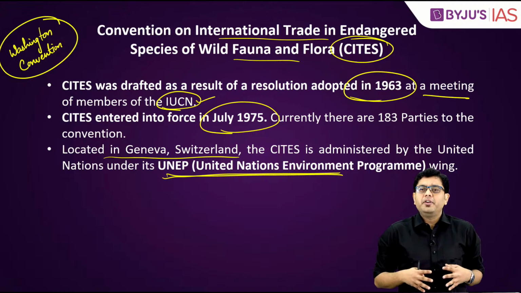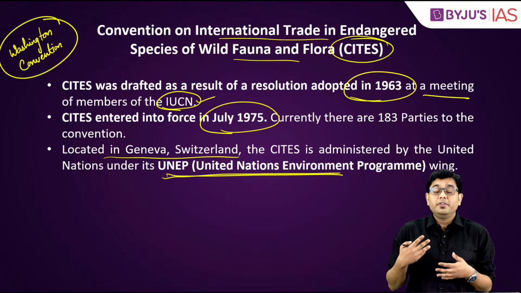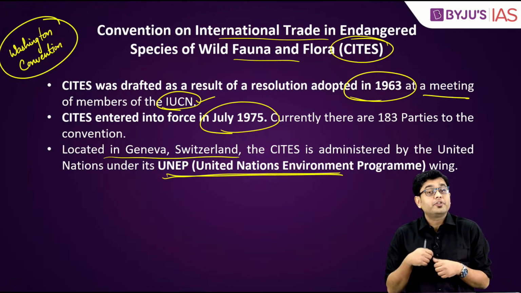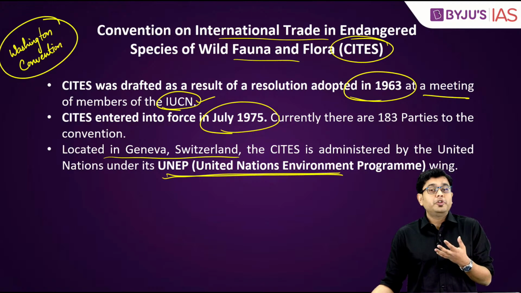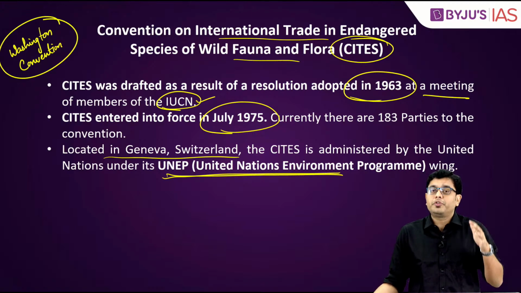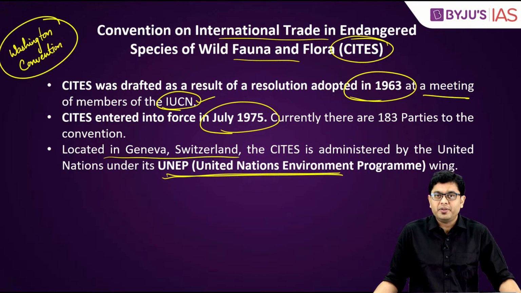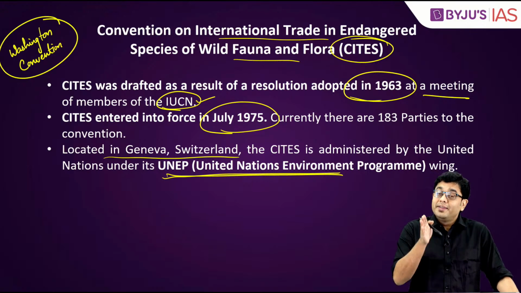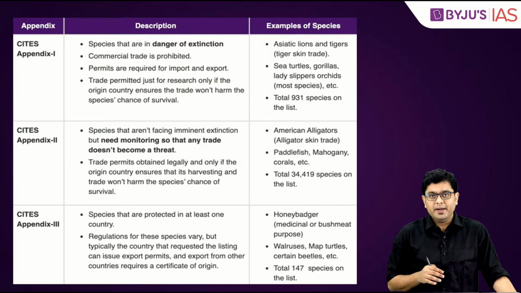Since the coronavirus pandemic has been raging, trade of these illegal species or endangered species has already been in significant discussion. After all, one of the theories has been that the pangolin was responsible for the initial emanation of the COVID virus. So that is why CITES becomes particularly important in this particular year.